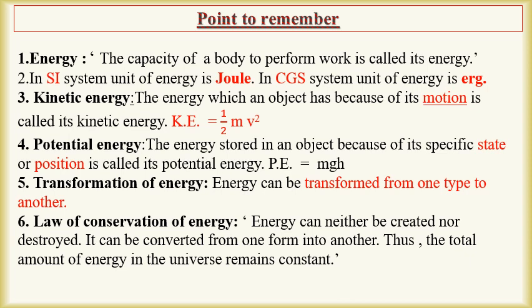Energy can be transformed from one type to another. This is called transformation of energy. The law of conservation of energy states that energy can neither be created nor destroyed. It can be converted from one form into another. Thus, the total amount of energy in the universe remains constant.